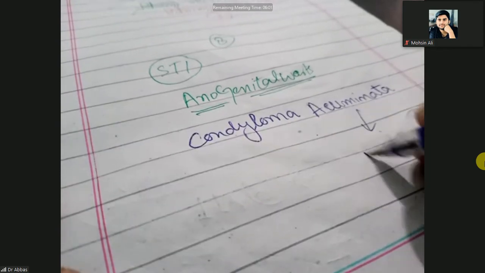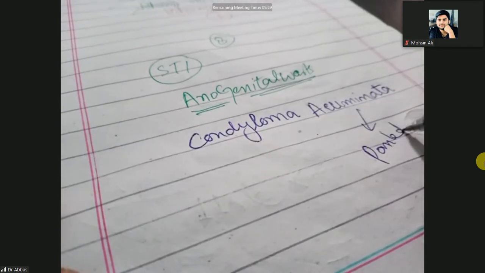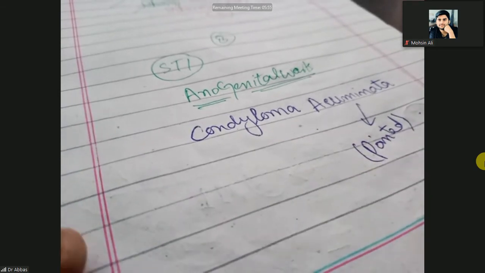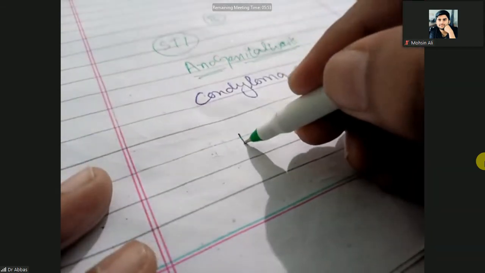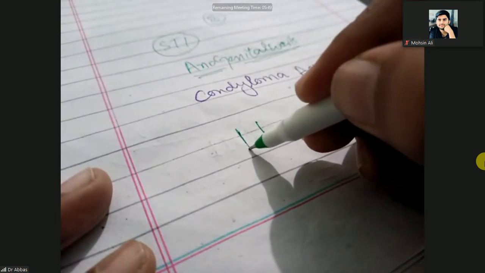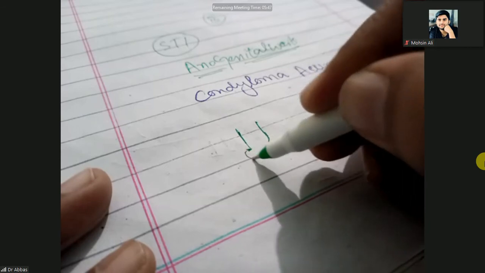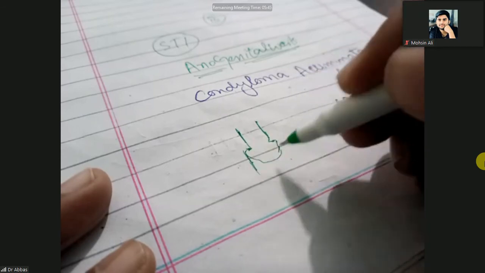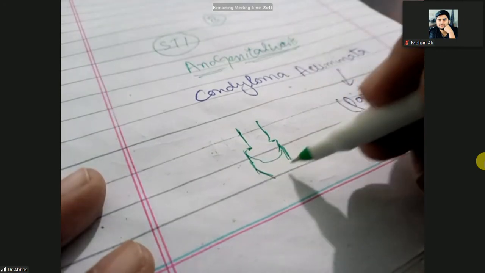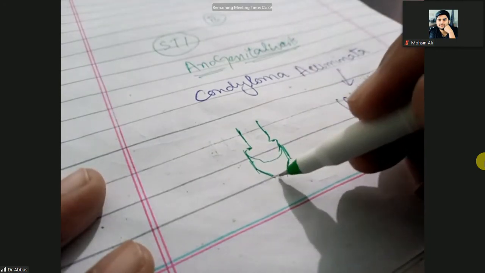Acuminata means pointed wart. When you look at this wart, it will be present on the genital organs. Maybe this is the simple shape of the penis, and this is the prepuce, in a non-circumcised individual.